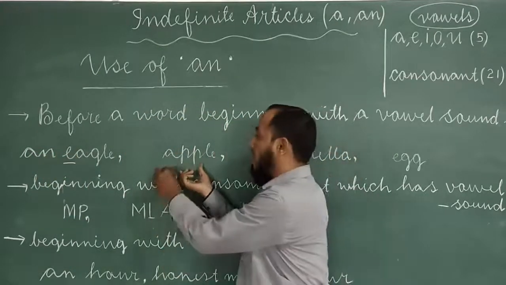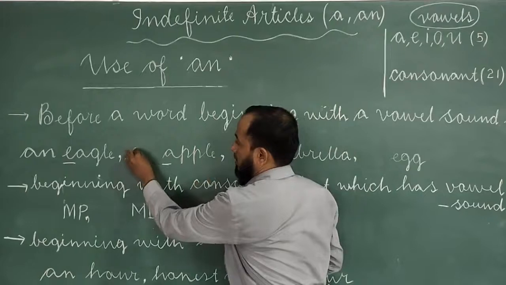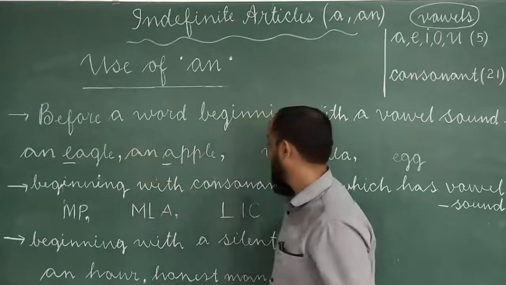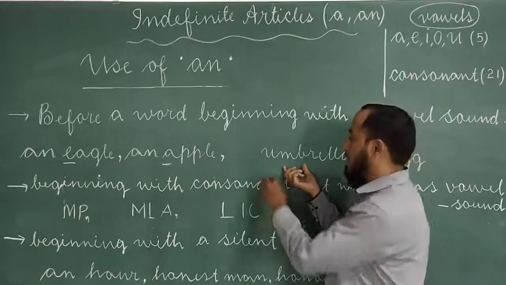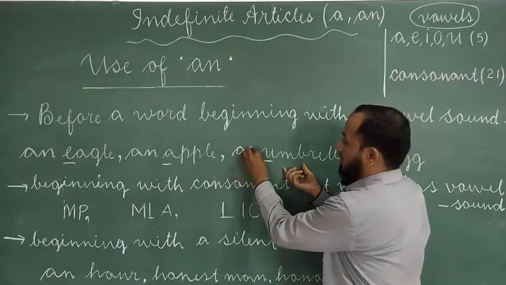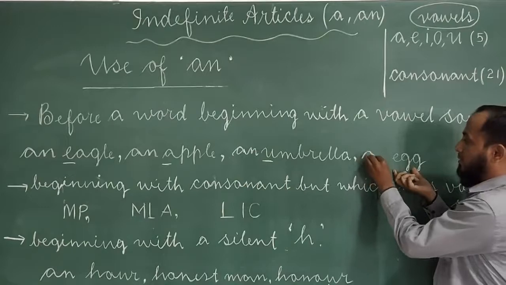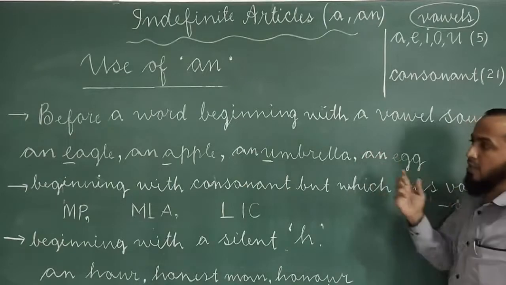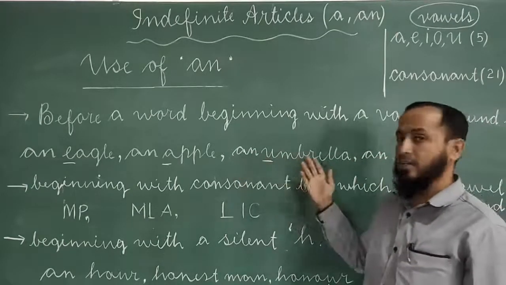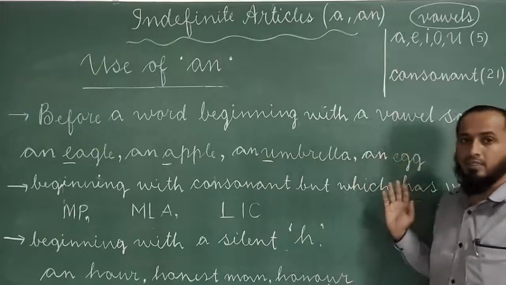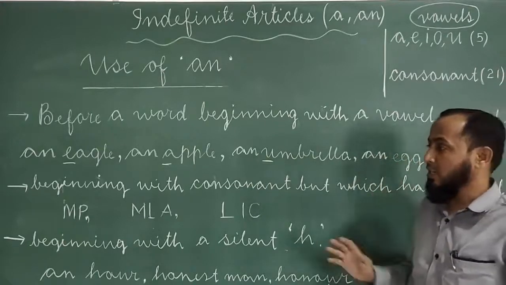Apple, a sound. An apple. Umbrella, an umbrella. Egg, e, vowel sound. An egg. An eagle, an apple, an umbrella, and an egg. Clear? Let us proceed to the next rule.